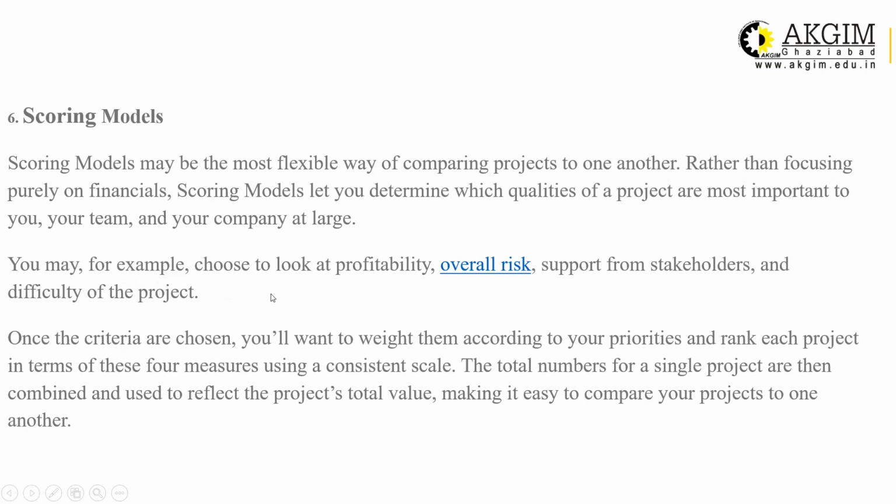Okay. You may, for example, choose to look at profitability, overall risk, support from stakeholders. Support from stakeholders is a qualitative factor. It cannot be quantified, but you can give it a weightage. And the difficulty level of the project can be analyzed and incorporated in your project evaluation by using a scoring model. Once the criteria are chosen, you'll want to weight them. Obviously weightage will be according to your priorities. The factor which is most important for you has the highest weightage, and then on the basis of weightage you can calculate the score of the project and rank them accordingly.